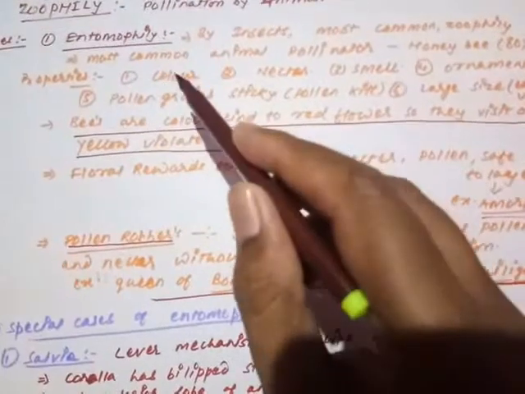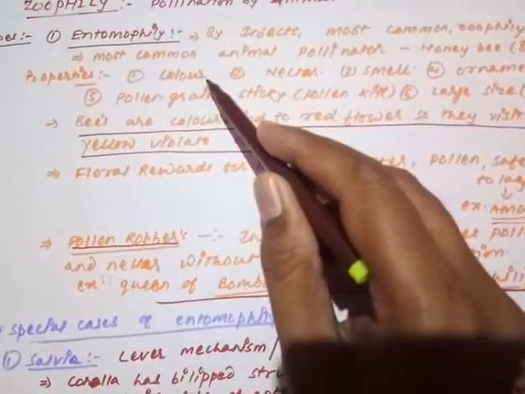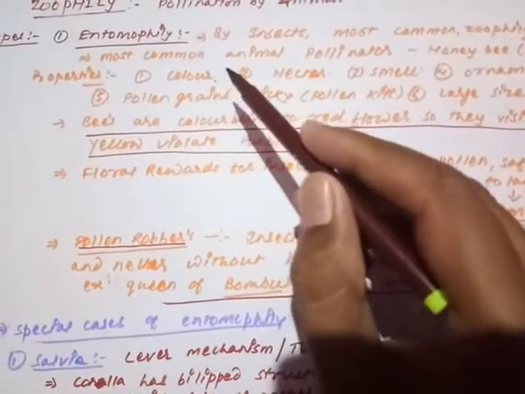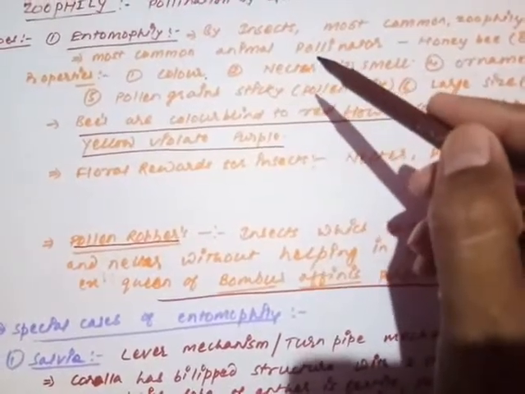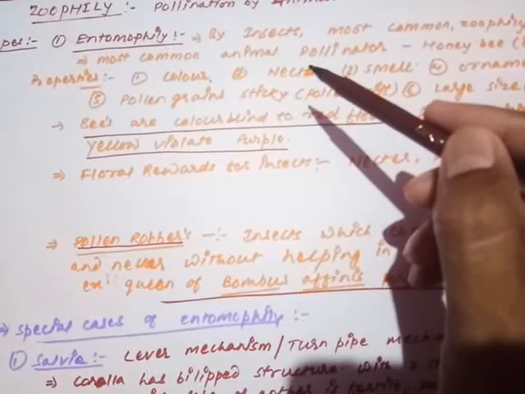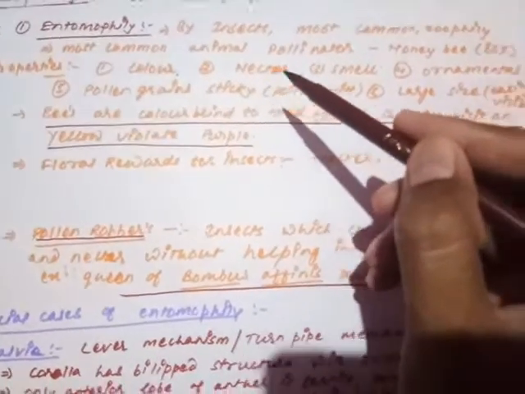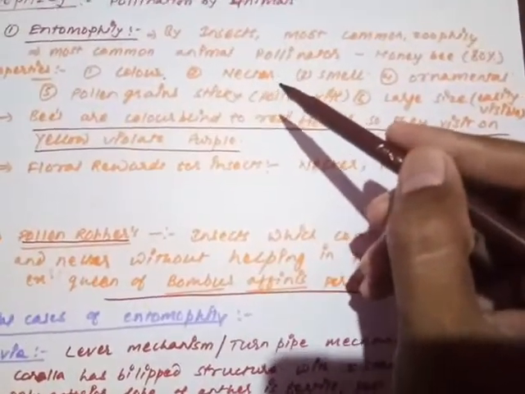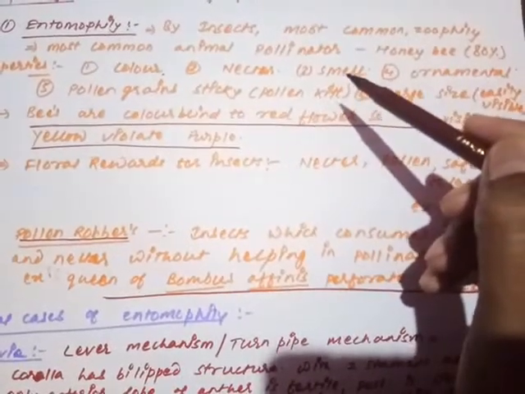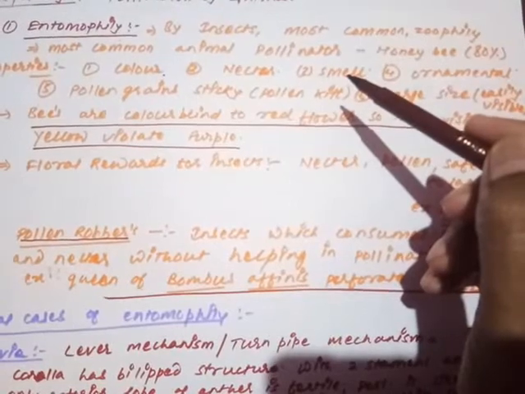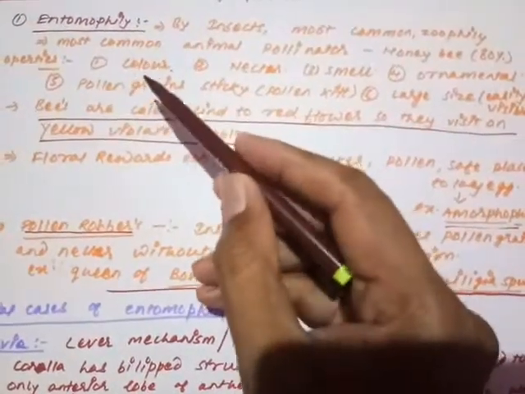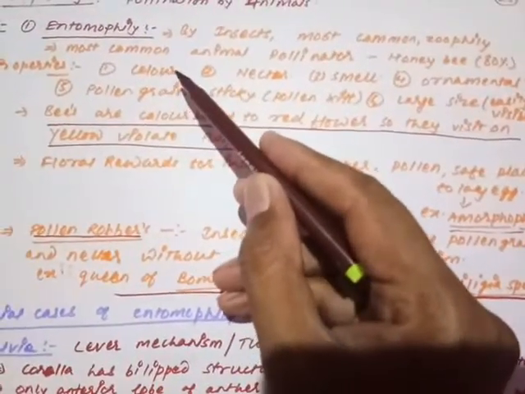So just see the properties. The flowers are brightly colored. You can understand very well. The nectar is the nutritive material for which the insects search the flowers. They just move to the flower. The smell is a very important property. Flowers have a very specific smell. The flowers are ornamental; they are very beautiful flowers. I'm just going to discuss these points. Why is the color important in these?